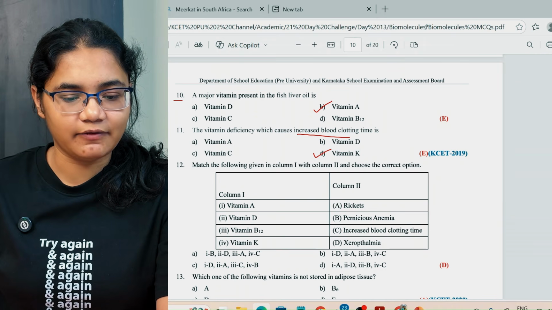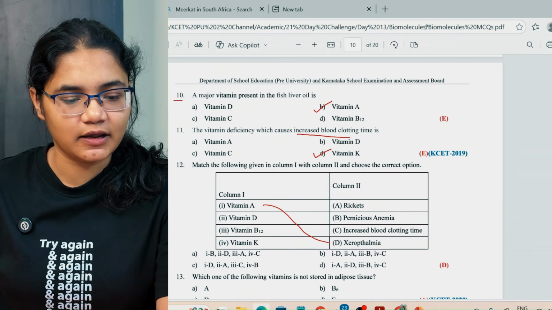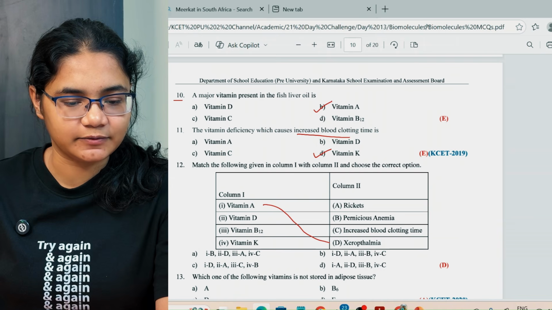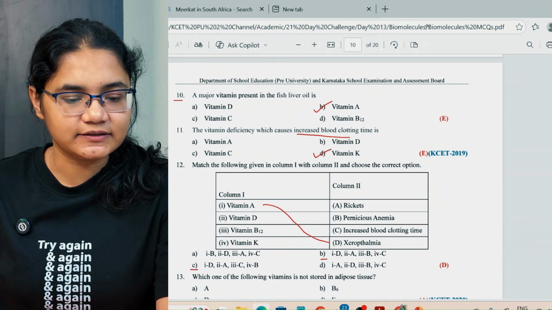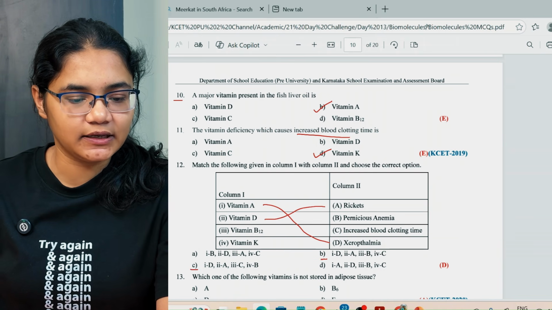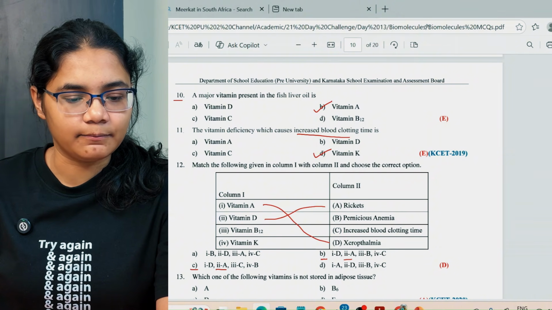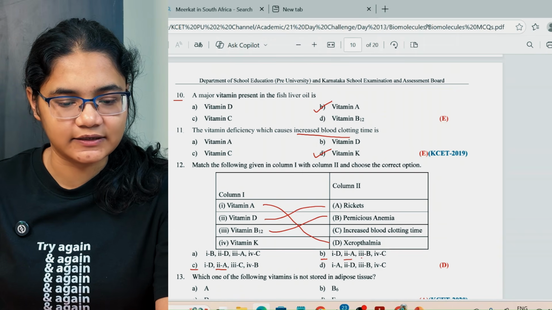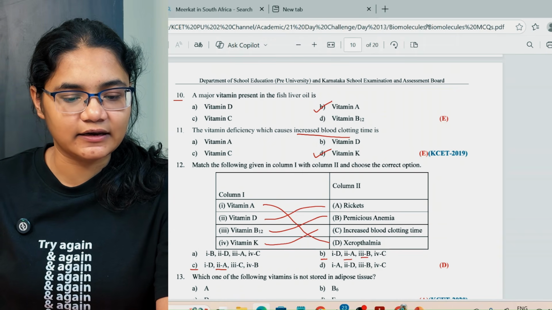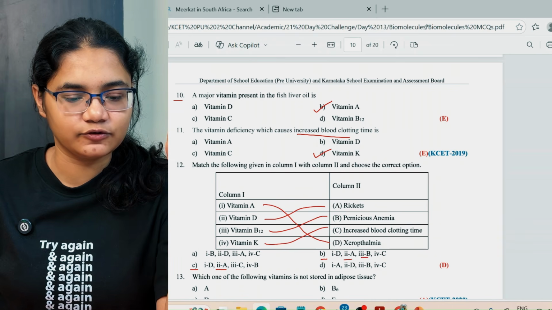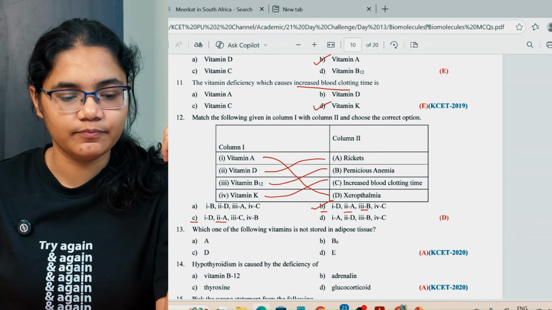Next we can match here. Vitamin A is xerophthalmia, so A is D, that is present in two options. Next, vitamin D is rickets. So B is A, 2A, here also 2A. Next, vitamin B12 can cause pernicious anemia. So 3 is B, and K is increased blood clotting time. So that is your option number B here.